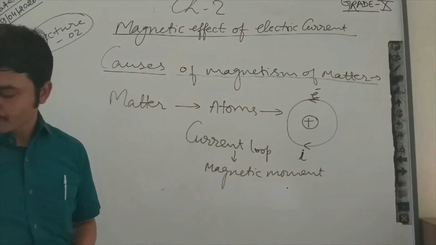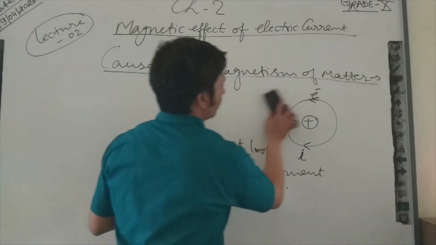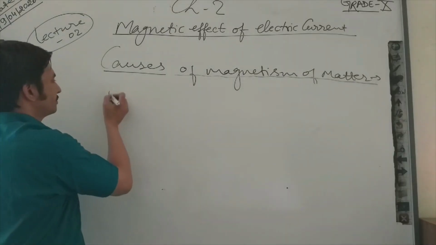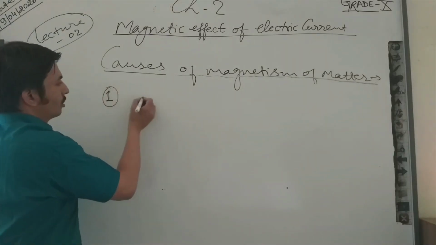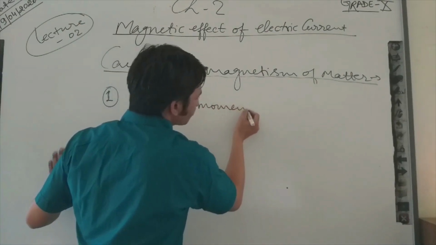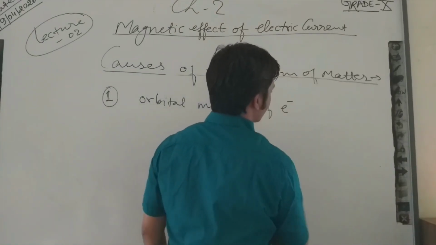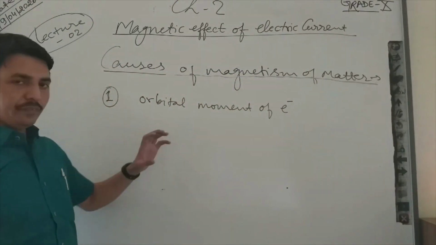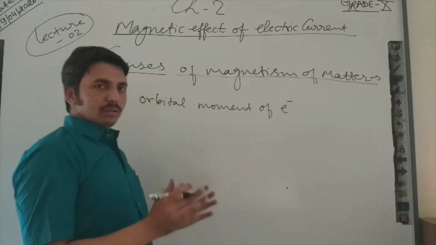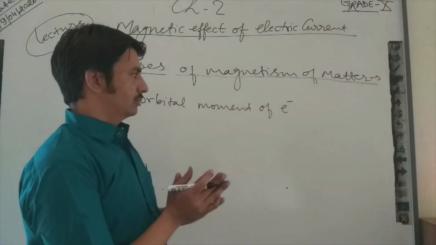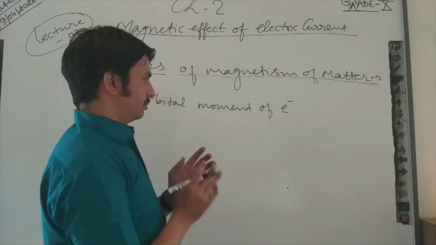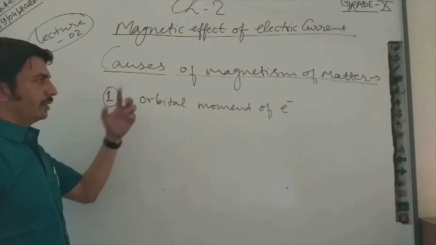So the first cause behind magnetism of any matter is the orbital movement of electrons. If electrons are moving, all electrons together give a huge result, due to which the material behaves like a magnetic material.